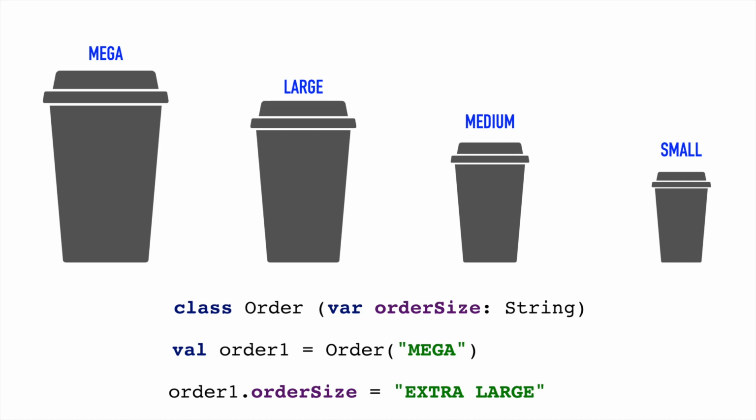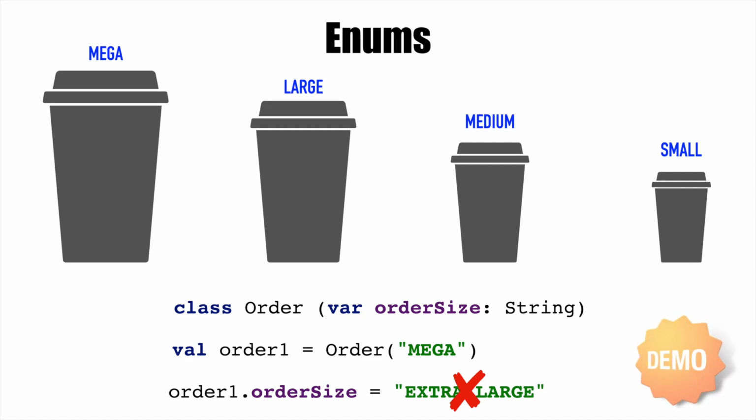So how do we enforce that only these four standard sizes are allowed in your application and nobody can use any random value like extra large? Well, the answer to this problem is enums. Let's try to understand how enums solve this problem through a demo.